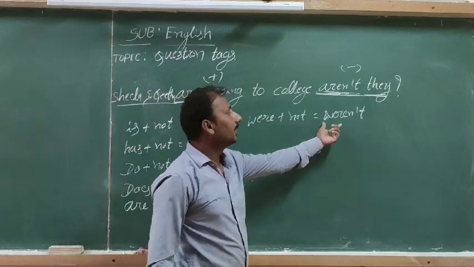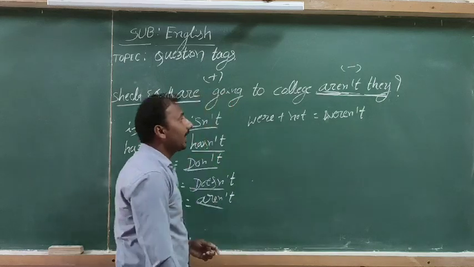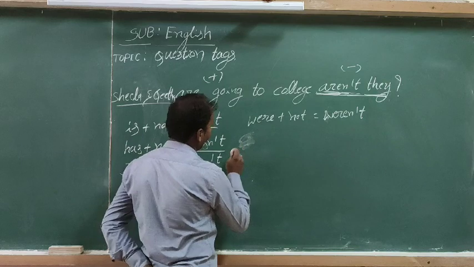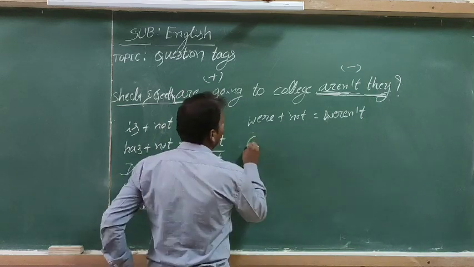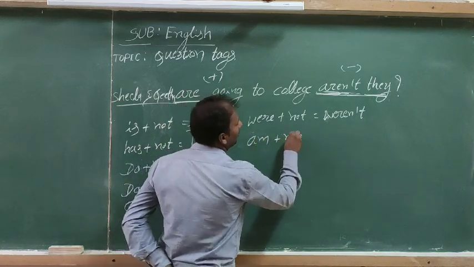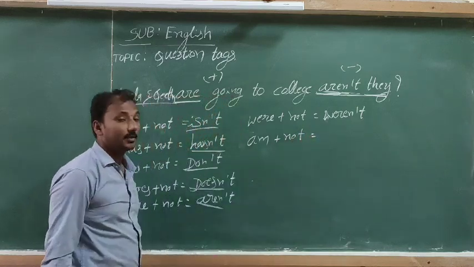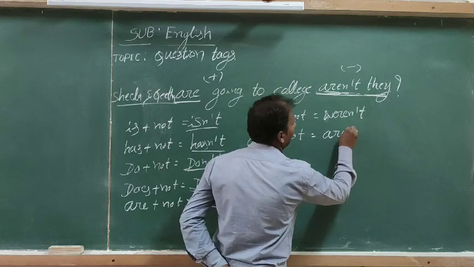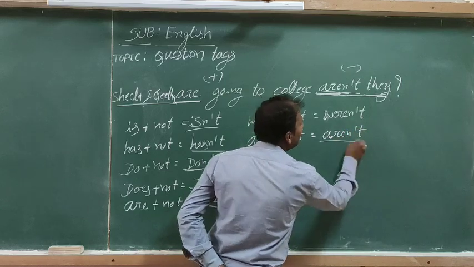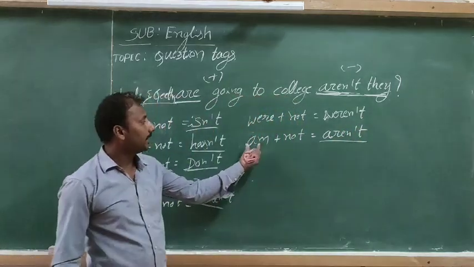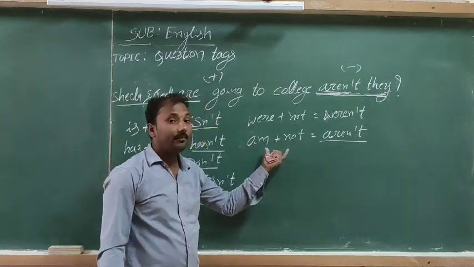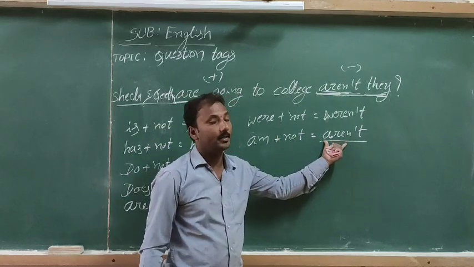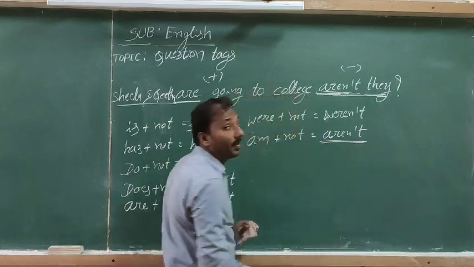Then am plus not: it's not "amn't," it is "aren't." Observe that when we add not to am, it changes to aren't. It is very important, so remember it.